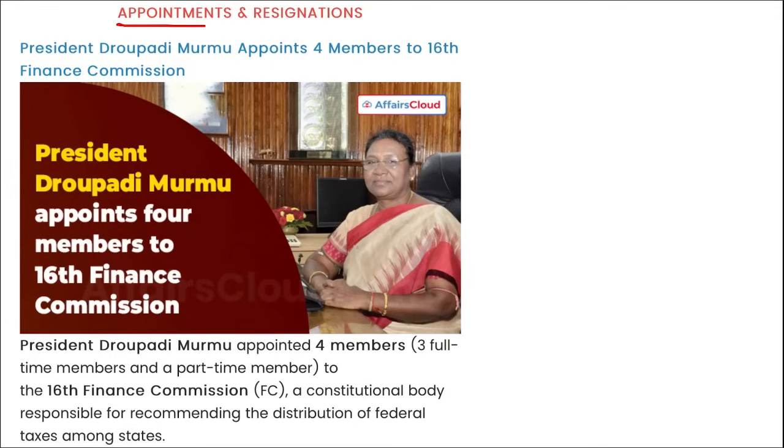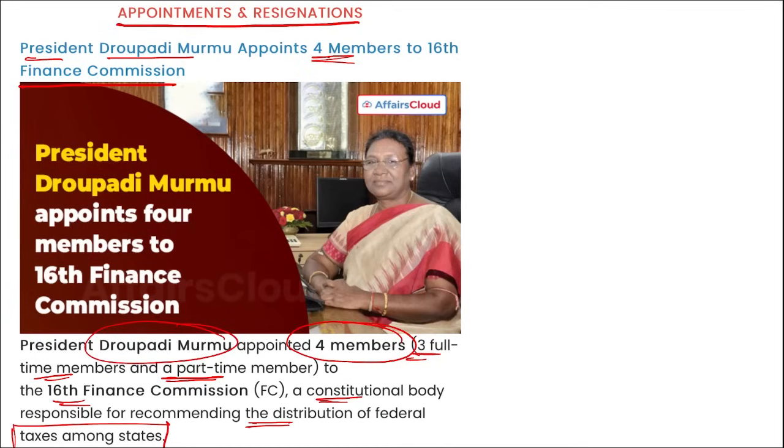Next is appointments and resignations. President of India Draupadi Murmu ma'am appointed 4 members to a 16-member Finance Commission. I repeat, Draupadi Murmu ma'am appointed 4 members, 3 full-time members and 1 part-time member to the 16th Finance Commission, that is a constitutional body responsible for recommending the distribution of federal taxes among states.